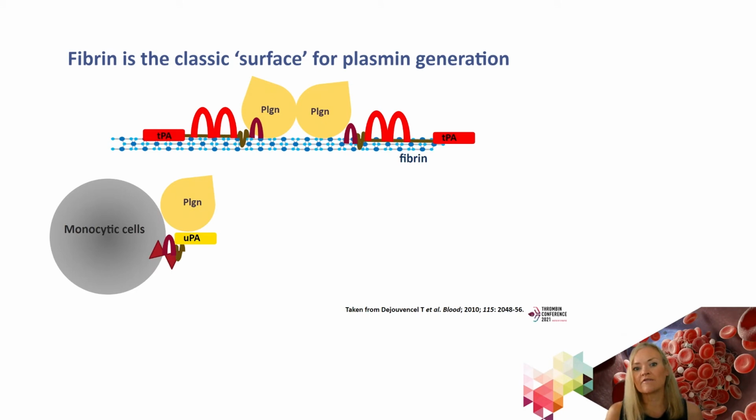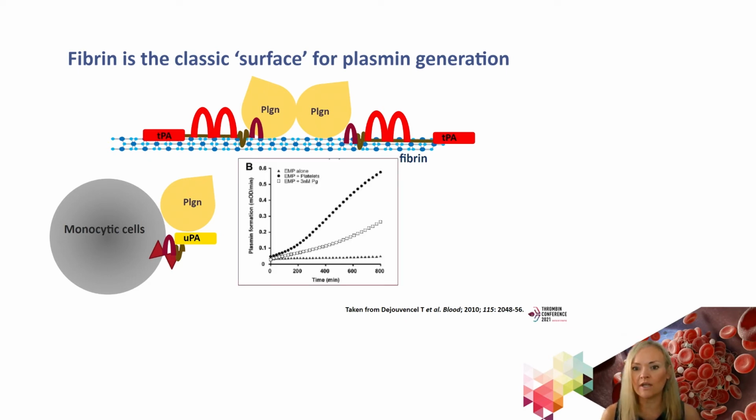However, in the case of the other plasminogen activator, urokinase, it has no affinity for fibrin, but instead binds to cellular surfaces via a specific receptor called uPAR. And uPAR can act as an assembly point for uPA and plasminogen on various types of cells.